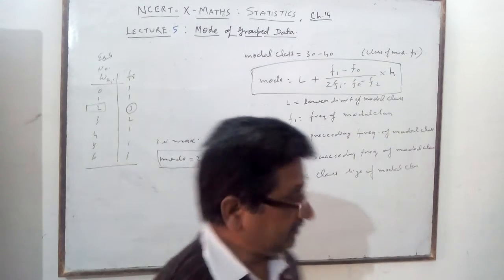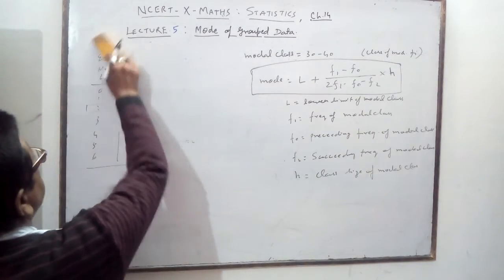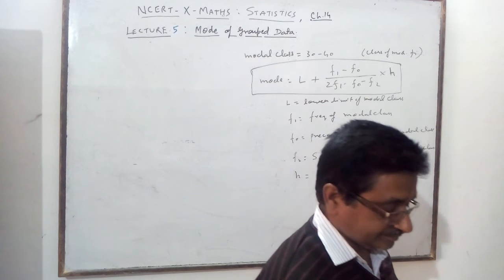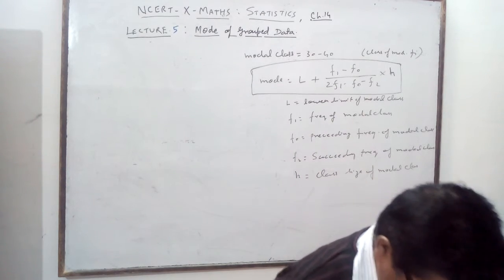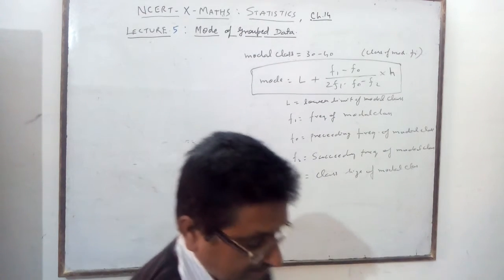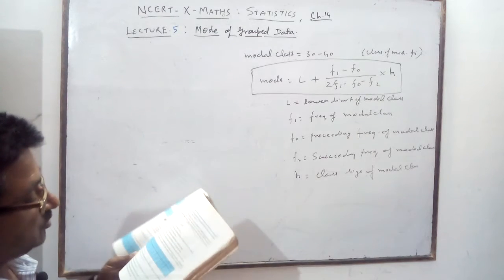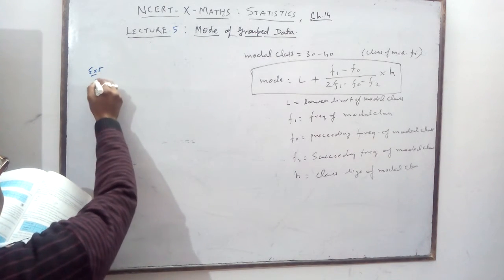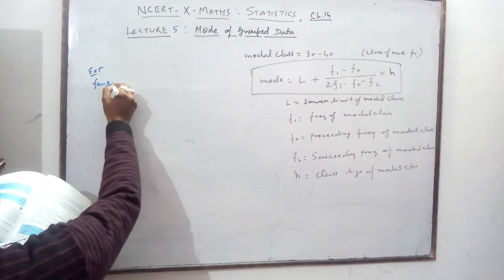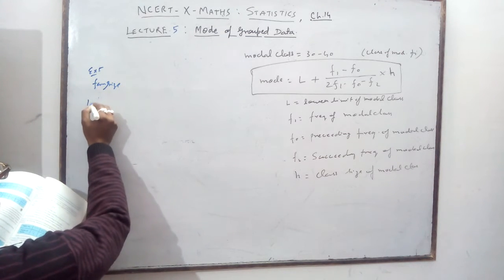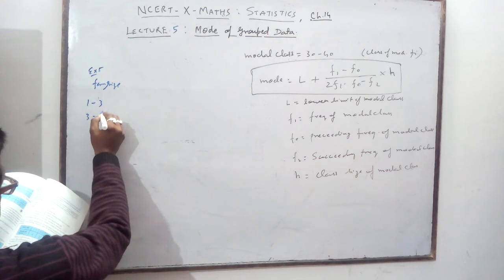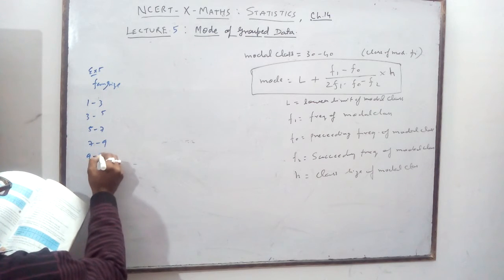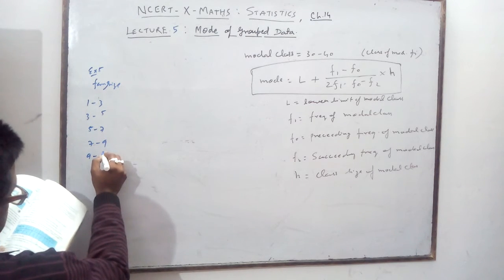Example 5 is given. A survey was conducted of 20 households, and the family size is given. Example 5, family size is given in class marks 1 to 3, 3 to 5, 5 to 7, 7 to 9 and 9 to 11.